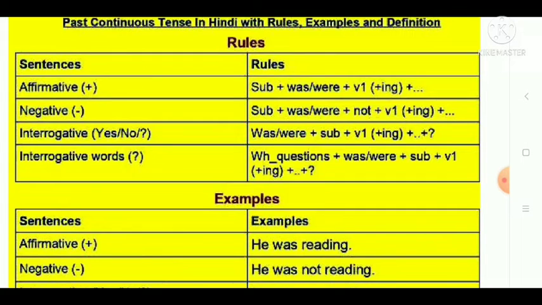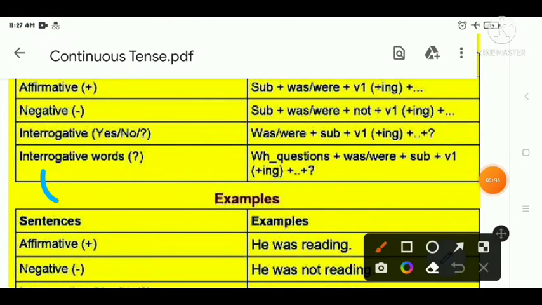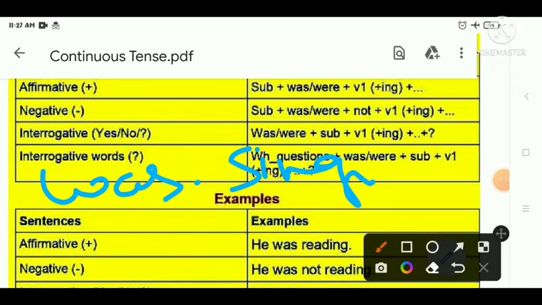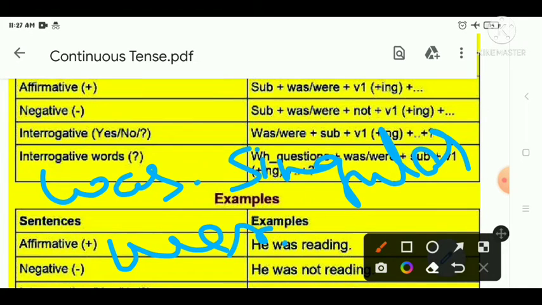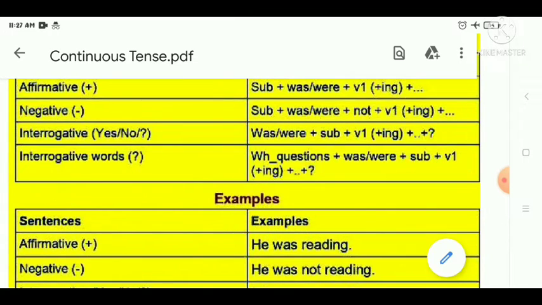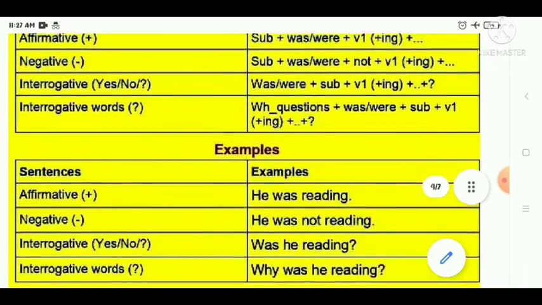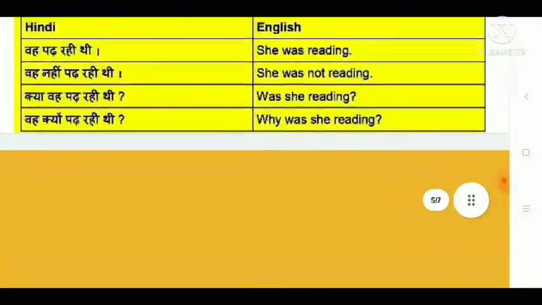Now students, you can see the sentence construction: was, were. You are very well aware that was will be used with singular and for plural, were will be used, right? So students, these are the simple sentences. Let me tell you an example of this.